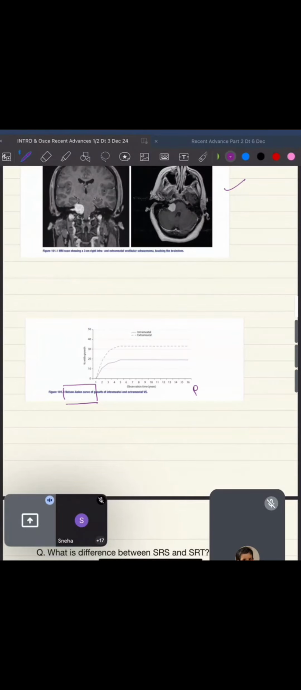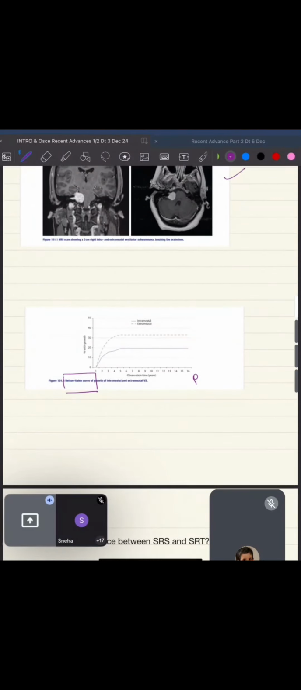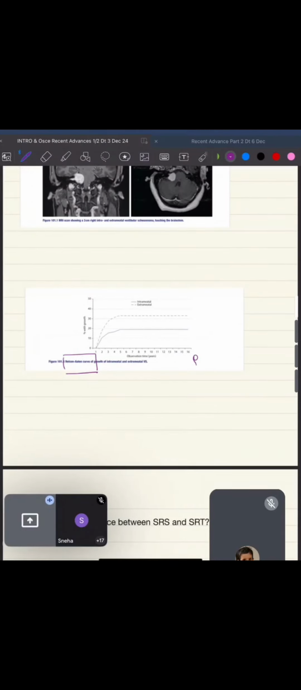Till now I have not seen this as a question. This is one of the named curves called the Nelson-Aalen curve, which is seen in your vestibular schwannoma. Okay, so this is important. Please remember it. I have this gut feeling that this is important. Either it will come into your session or some next session.